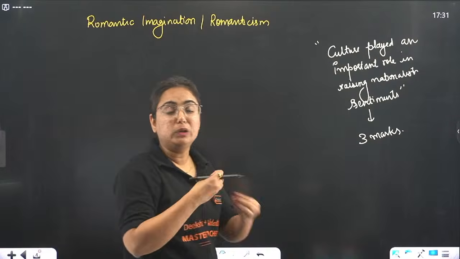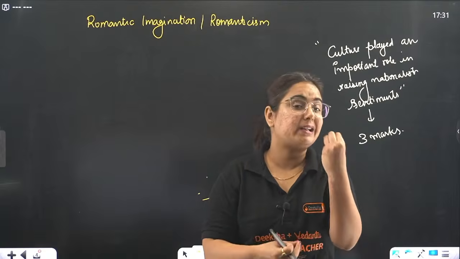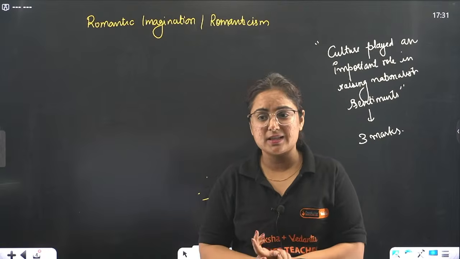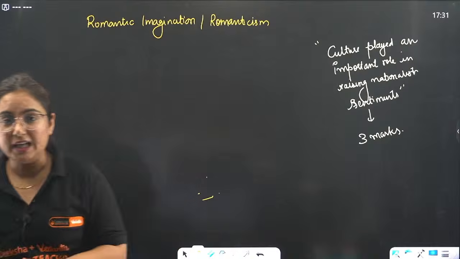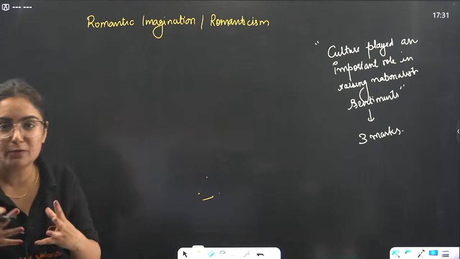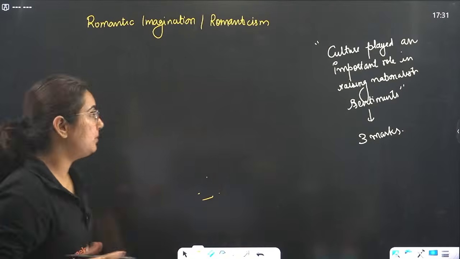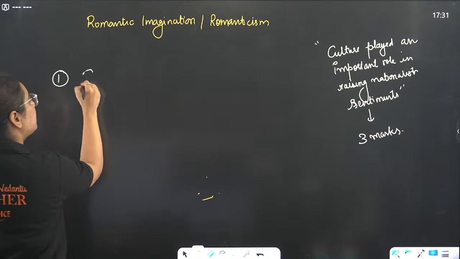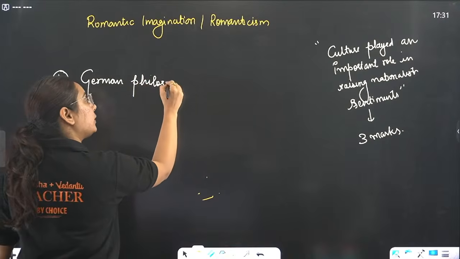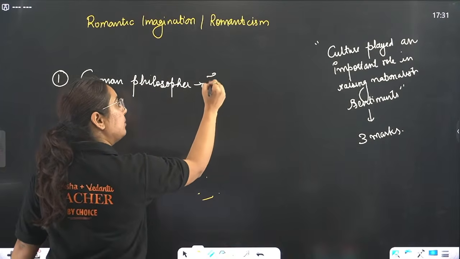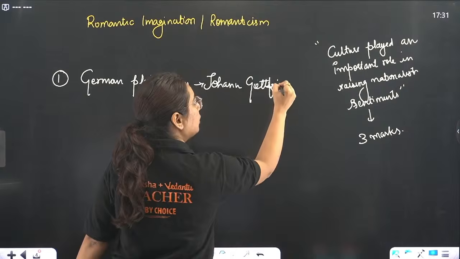Whenever you need to show your love to something, how do you do that? By singing, by dancing, by writing poems, etc. So culture is a part of it. I will give you 3 examples that beautifully justify that culture played an important role in raising nationalist sentiments. The first example is from a German philosopher, Johann Gottfried Herder.